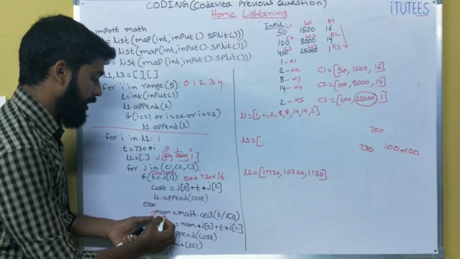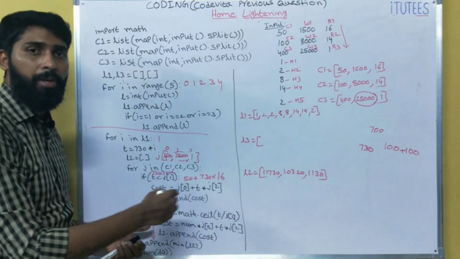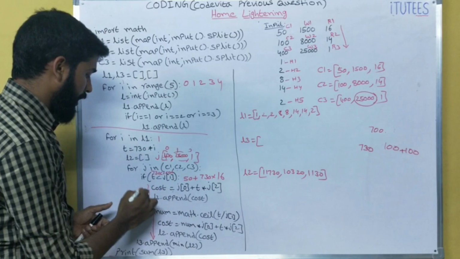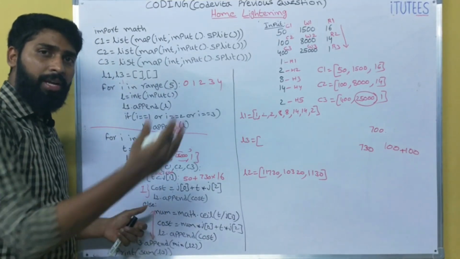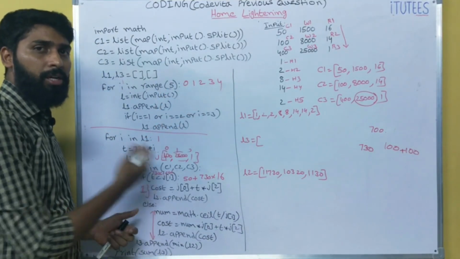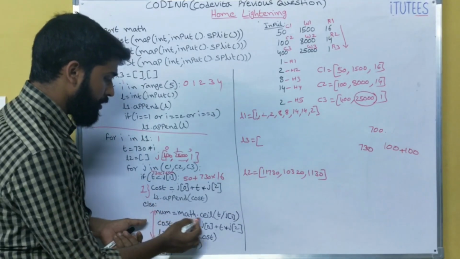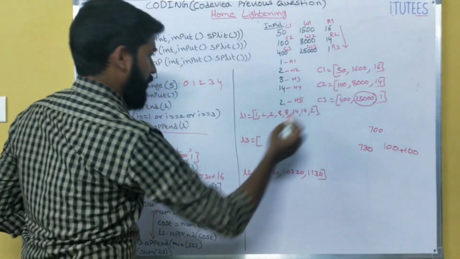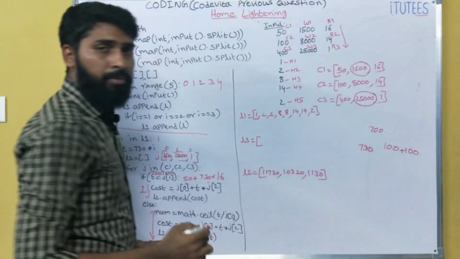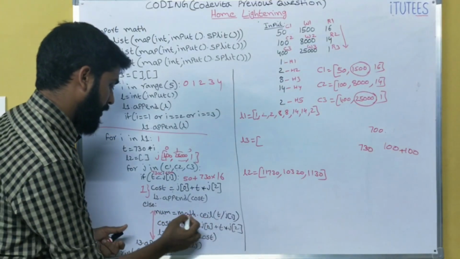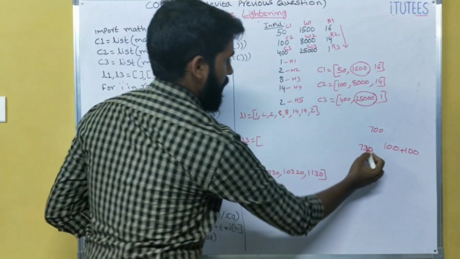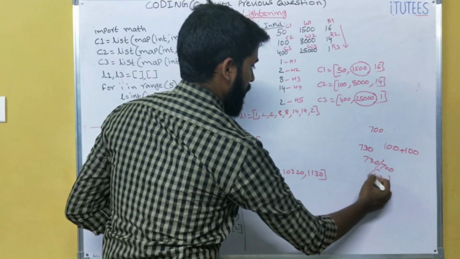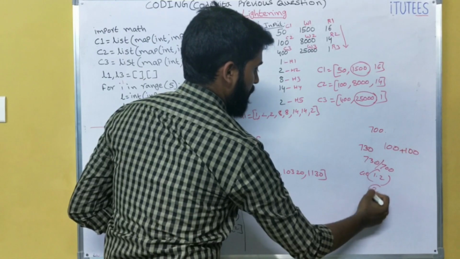Simply, we are taking the number equals, that means how many bulbs you are going to fit in the 2 years. The number equals 1 by default. Why? The warranty period is less than the consumed period. Number equals math.ceil of t comma j of 1. That means j of 1 means this one. Math.ceil means, in this case 730 by 700. So 1 point something. Ceiling is nothing but it becomes 2.